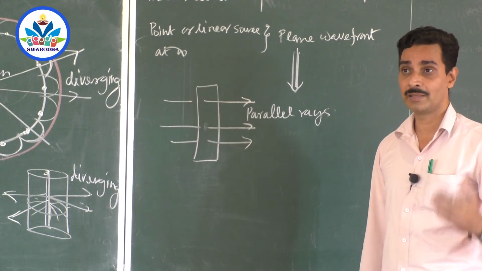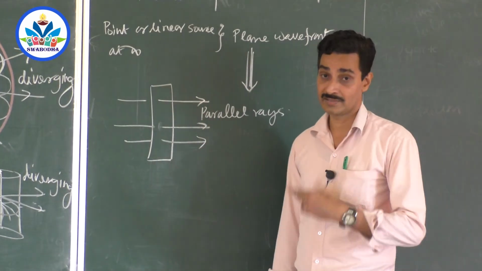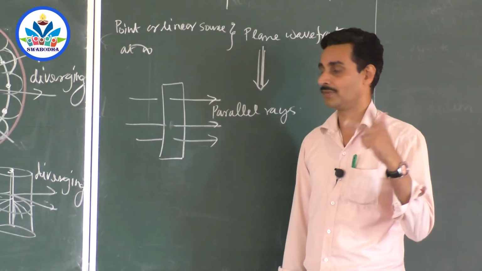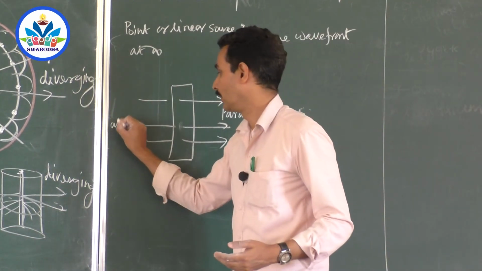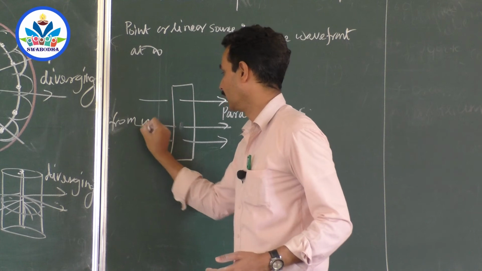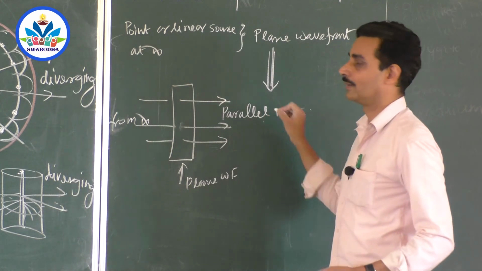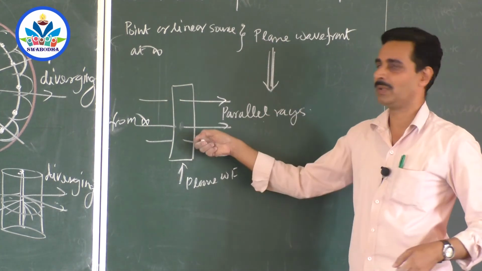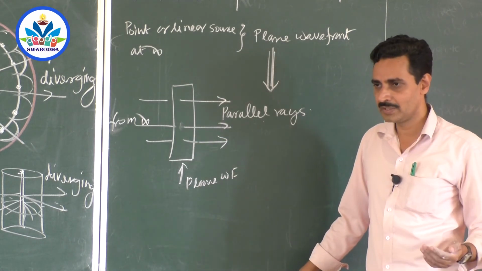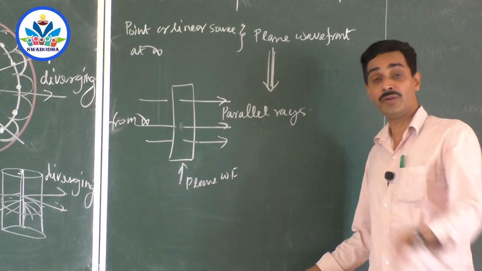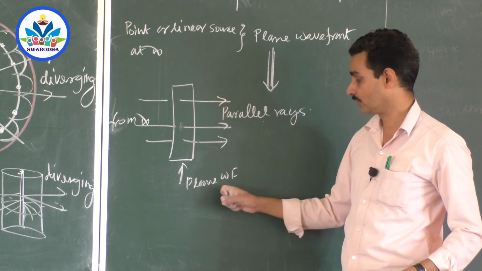What type of wavefront is emitted by a linear source? Cylindrical wavefront. That cylinder keeps on growing. What type of rays? Diverging. Rays are different, wavefront is different. What type of wavefront is emitted by a source at infinity? This is from infinity. It is a plane wavefront, but parallel rays. If wavefront is asked, you have to write plane, not parallel. You usually commit this mistake. What type of wavefront is emitted by a source, maybe linear or point, at a very large distance? If you write parallel rays, that is wrong. They are asking about the wavefront, so it is a plane wavefront.